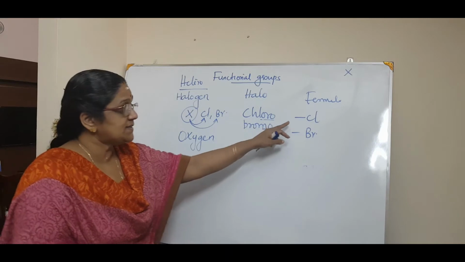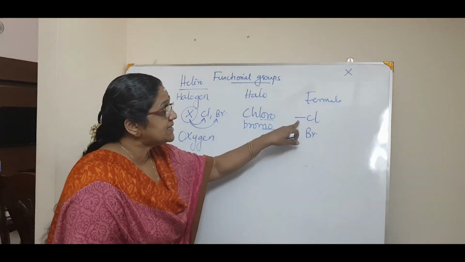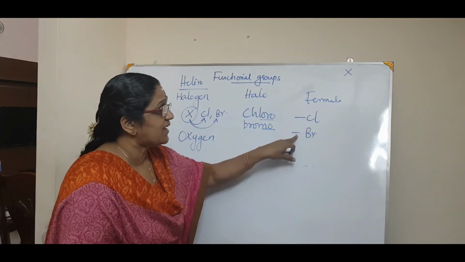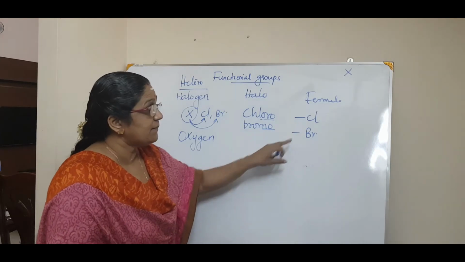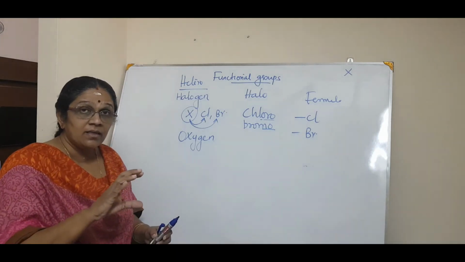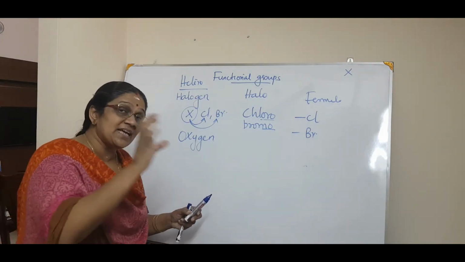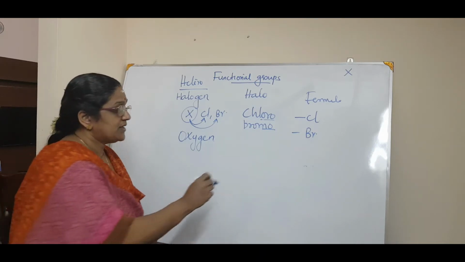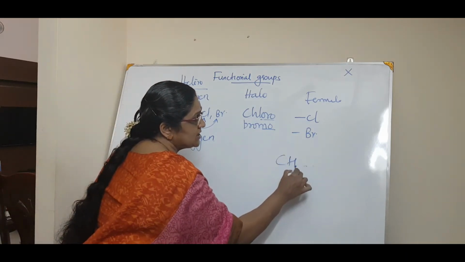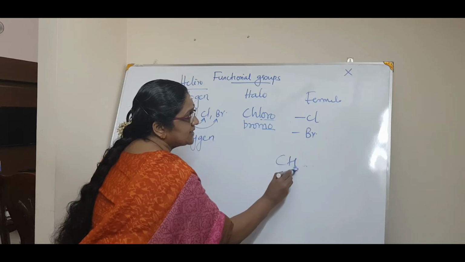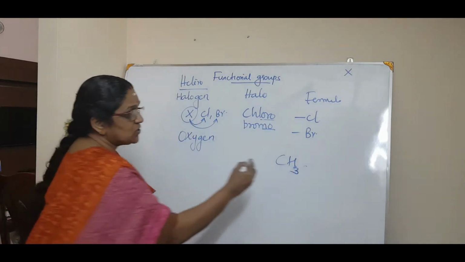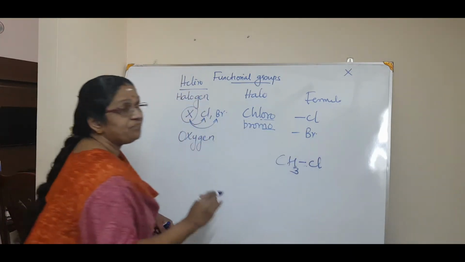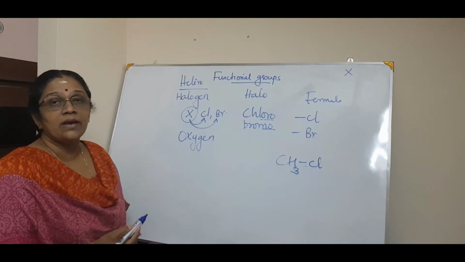The formula is C, Cl for chlorine, but there is a free valency here. What is this free valency? This line represents the free valency where the carbon chain gets attached. For example, as I already told you, in CH4 I replace one hydrogen atom to form CH3, so it will link with the chlorine atom.